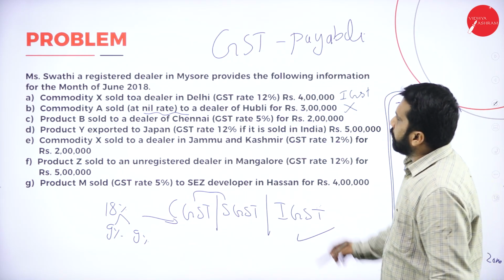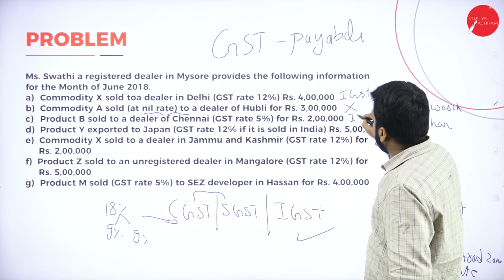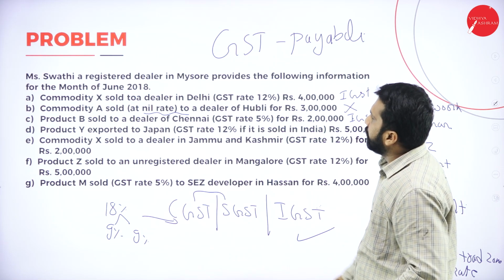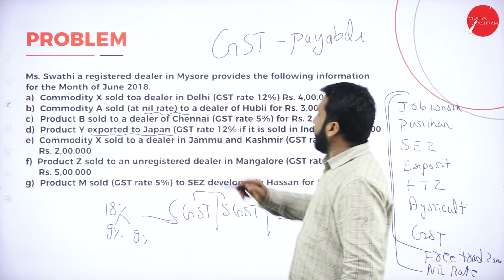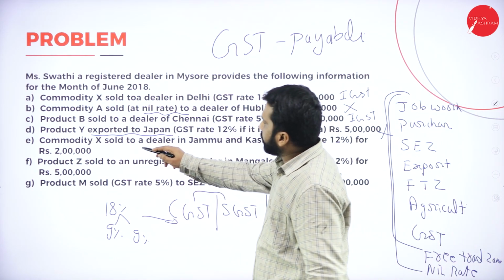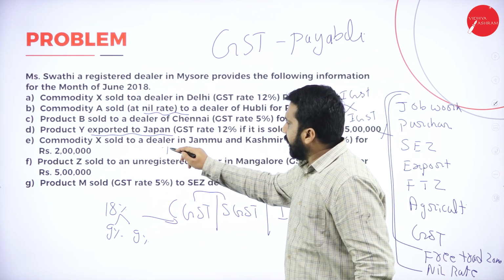Next, product B sold to a dealer in Chennai. IGST. IGST means what? One state to another state. Then product Y exported. Any export will not come. Commodity X sold to a dealer in Jammu Kashmir, one state to another state. IGST.